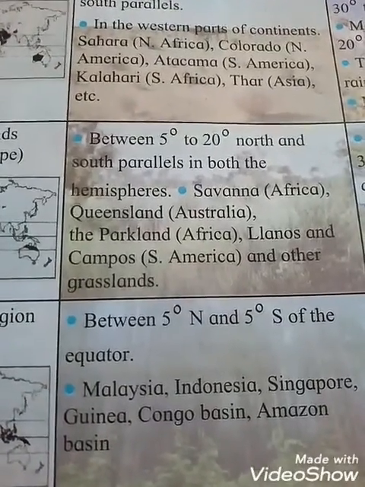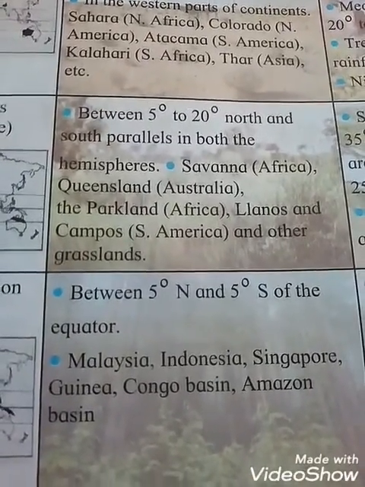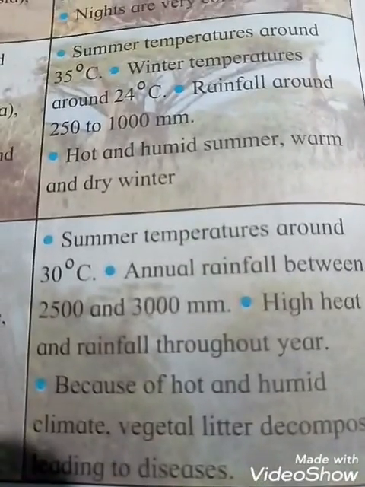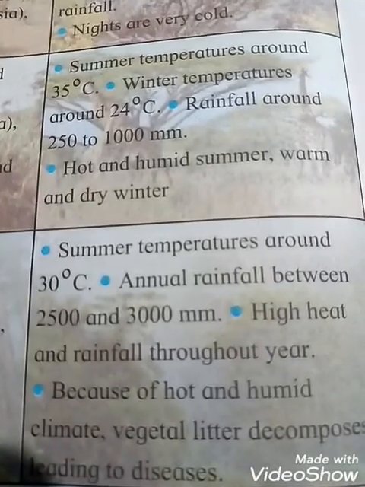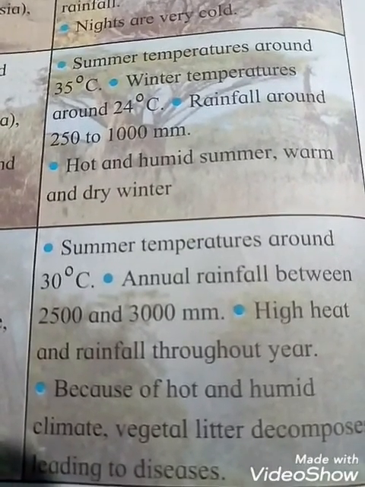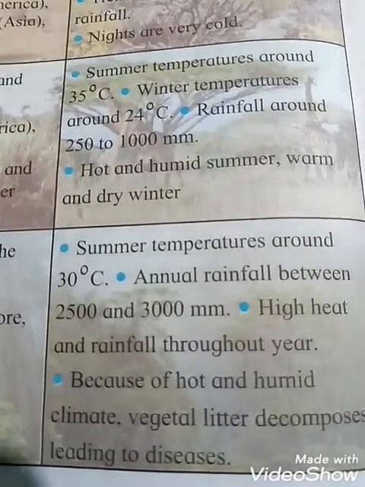Location: it extends between 5 degrees north and 5 degrees south of the equator. The places, students, are Malaysia, Indonesia, Singapore, Guinea, the Congo Basin and the Amazon Basin. Climate: summer temperature is around 30 degrees Celsius, and annual rainfall is between 2500 and 3000 millimeters. In this place, high heat and rainfall throughout the year are there, students.